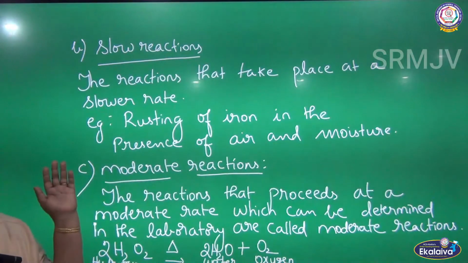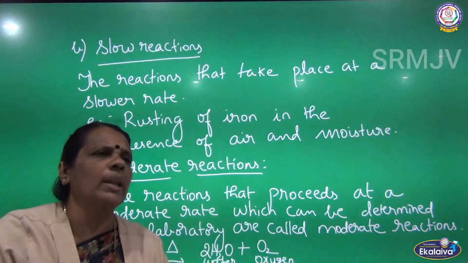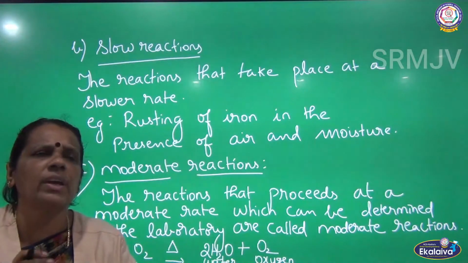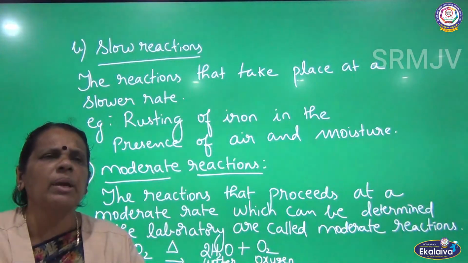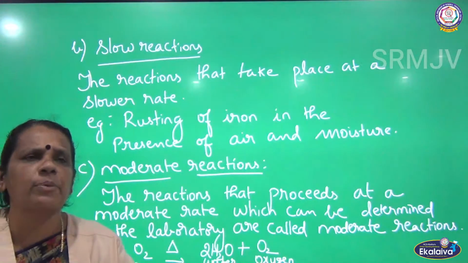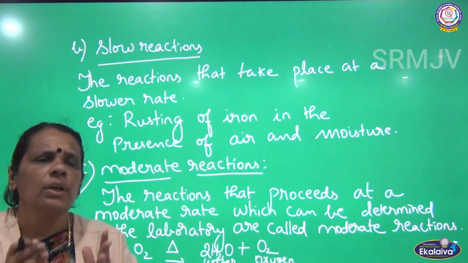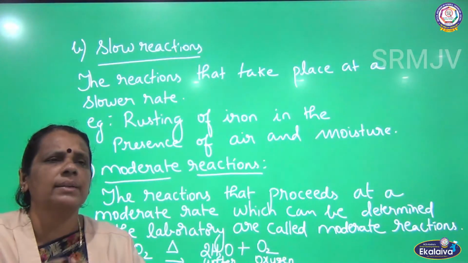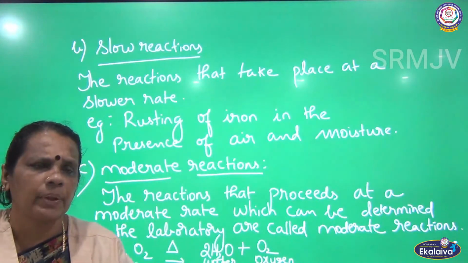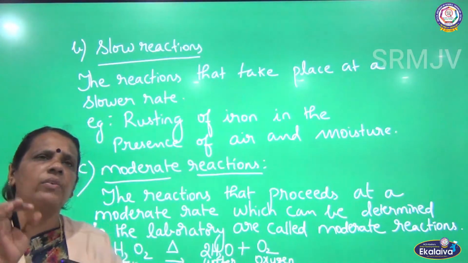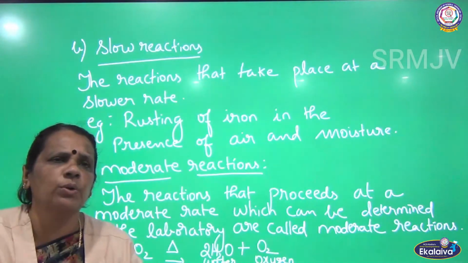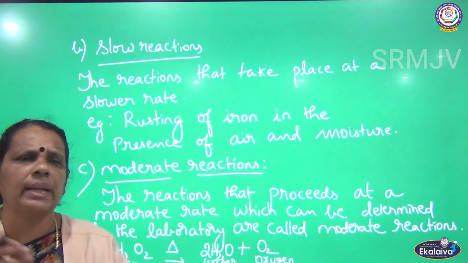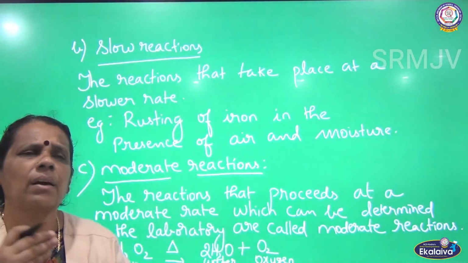So after defining the meaning of chemical kinetics, I told about the three different types of reactions, the classification of chemical reactions. Chemical reactions are classified into three different types: fast reactions, slow reactions and moderate reactions. What are fast reactions? The reactions that are taking place at a faster rate, where the rate of the reaction varies between 10 power minus 12 to 10 power minus 16 seconds. Such reactions are called fast reactions.